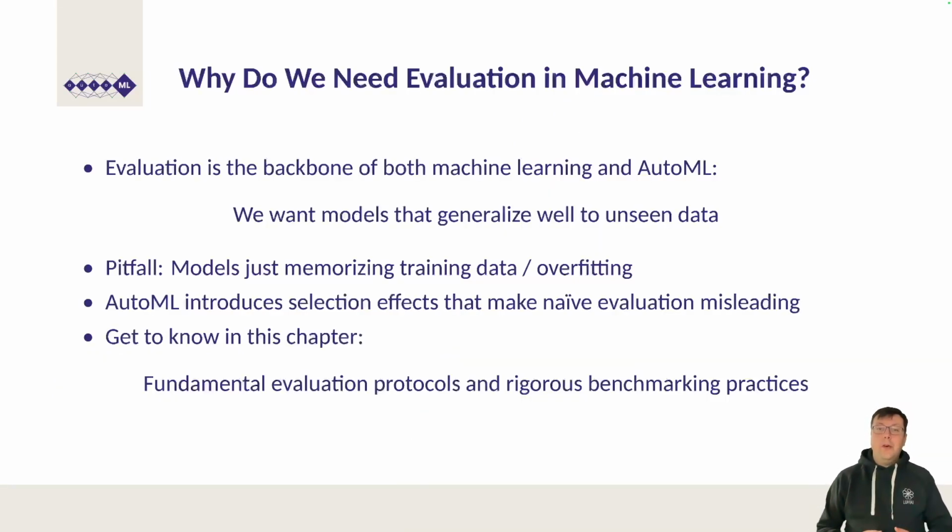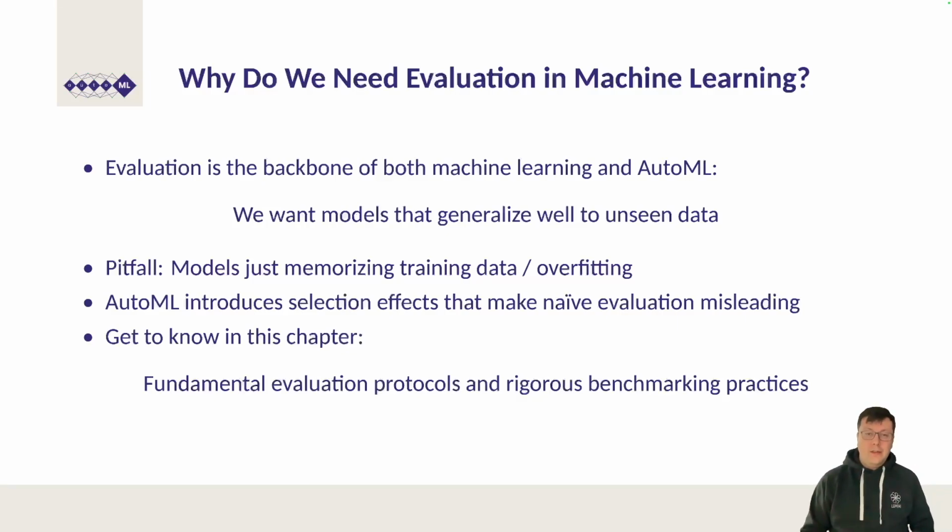Let us start with the most fundamental question. Why do we need evaluation at all? The answer seems obvious at first. We want to know how good our model is. But what does good actually mean? In machine learning, we are not primarily interested in how well a model performs on the data it was trained on. Any model can memorize training data given enough capacity. What we care about is whether a model has learned something meaningful that transfers to new unseen data. We call this generalization. So the main goal is we want models that generalize well to unseen data.